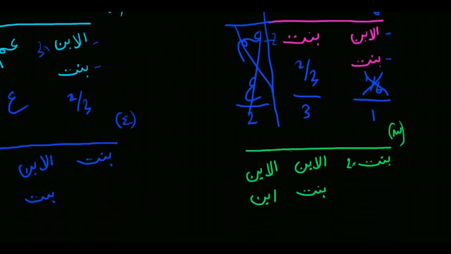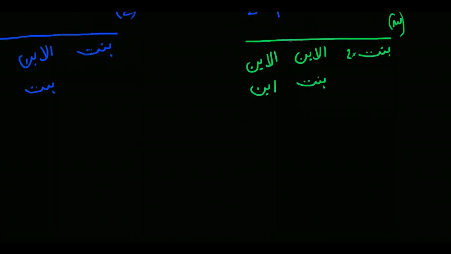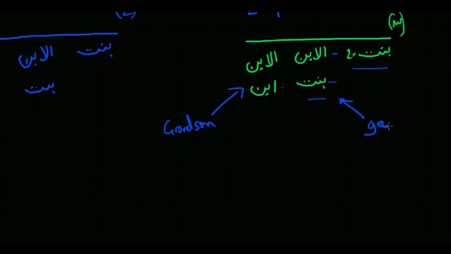Now we move on to something a bit more involved. The third example is where we have two daughters, and we have a bintul ibn, meaning a daughter of the son, a granddaughter, and an ibnul ibn, meaning son of the son, i.e. a grandson. So this here is a grandson, and this here is a granddaughter. So it's a granddaughter and a grandson.